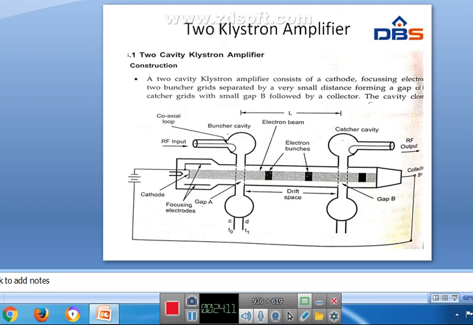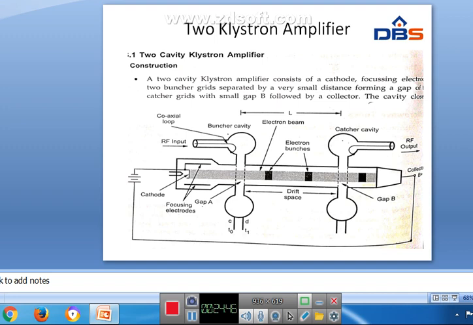So if you see the working, what is the reference electron? Here Y is the reference electron. When an input is applied to the buncher cavity, an electron will pass gap A at the time when the voltage across the gap is 0, and this electron is going positive.